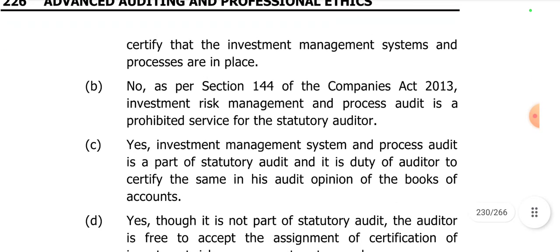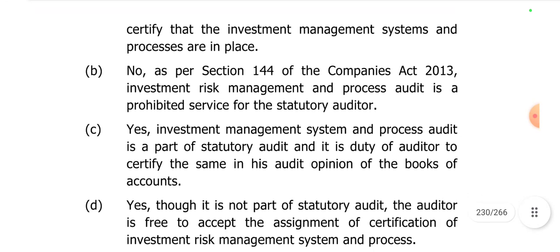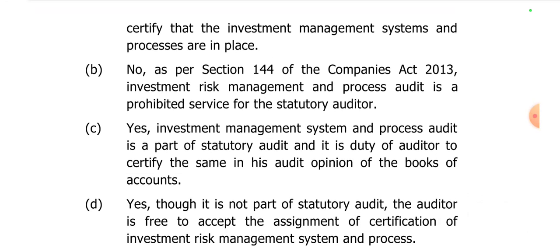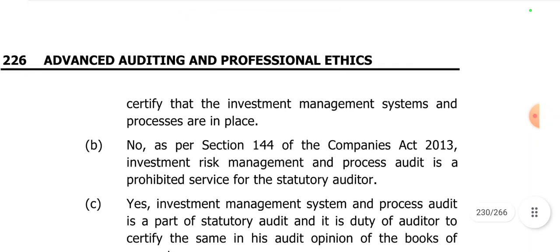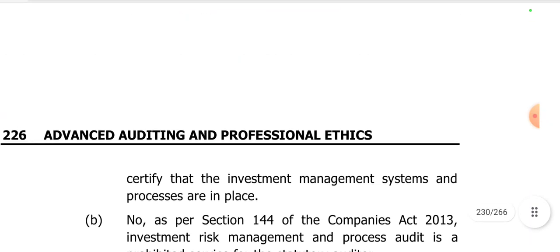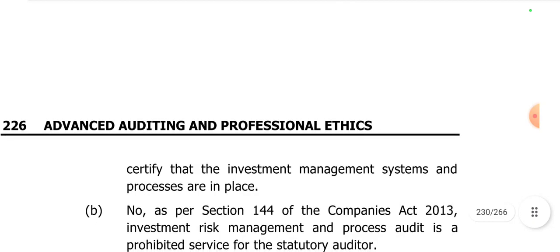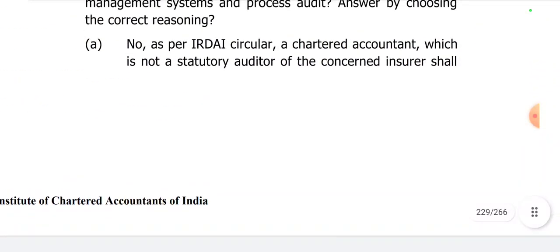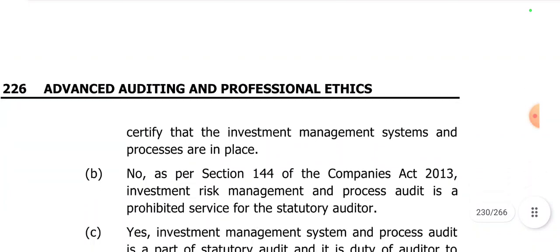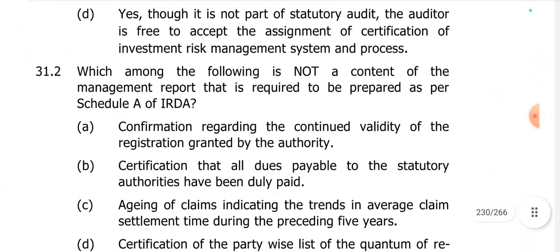So we are referring to IRDAI rules. So section 144 of Companies Act is not relevant over here. And moreover, option C and D are speaking about what the statutory auditor has done is correct, but which is wrong. So from A and B, we can choose option A because this particular provision is there in IRDAI circular. Okay. Let's move on to the next question.